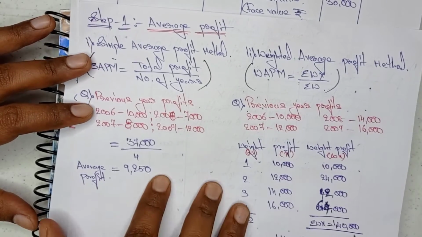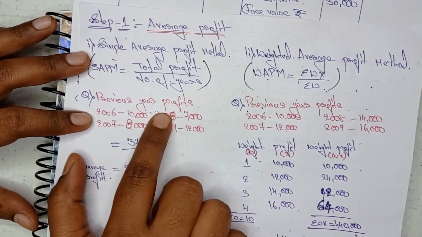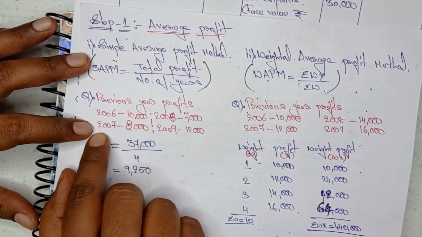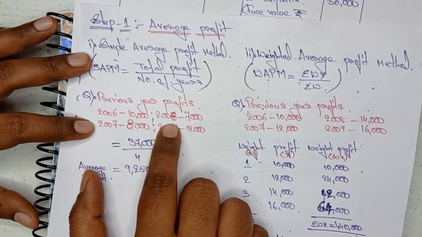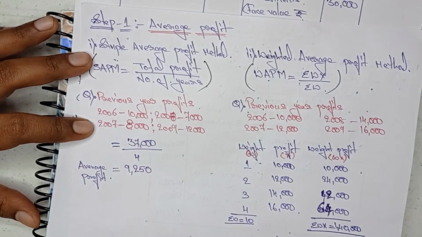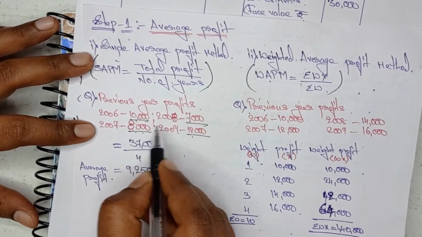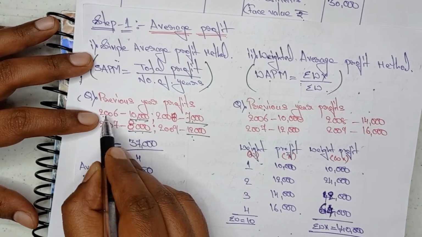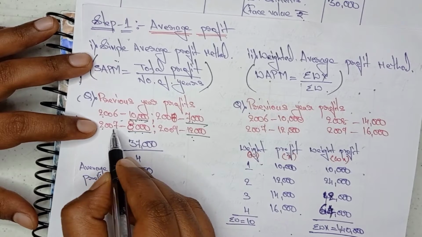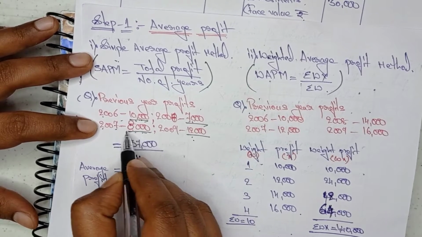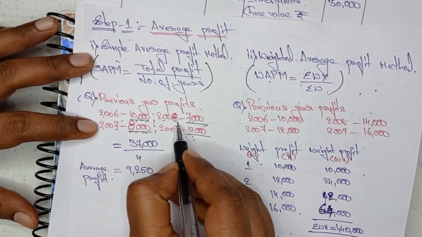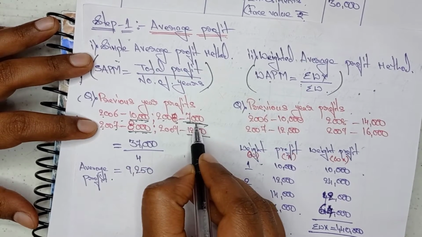So coming to here, for example, the question is like this: previous year profits 2006 10,000, 2007 8,000, 2008 7,000, 2009 12,000. Here you observe the values. The values are increasing and decreasing. In 2006 they earned 10,000 rupees profit, whereas in 2007 the profit decreased, they earned only 8,000, and in 2008 only 7,000.